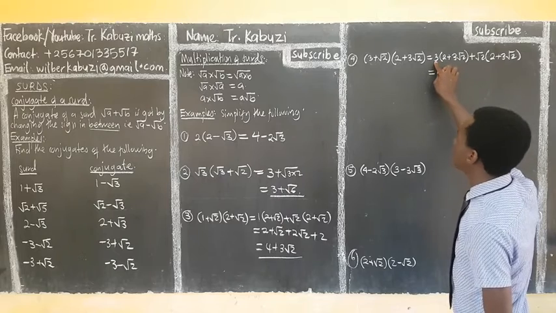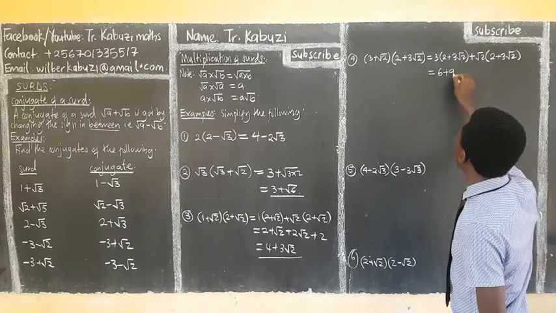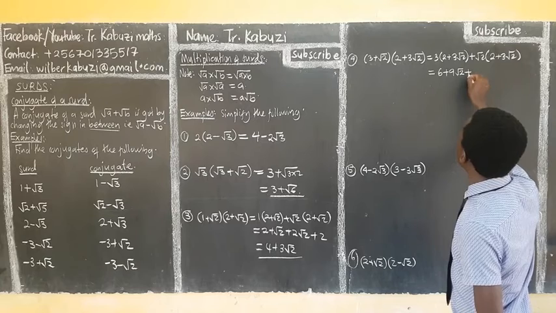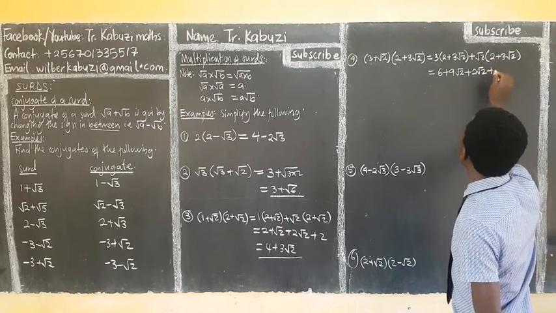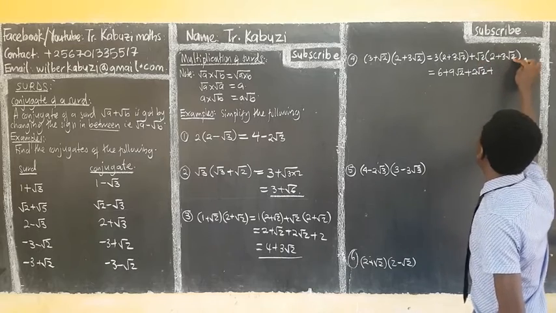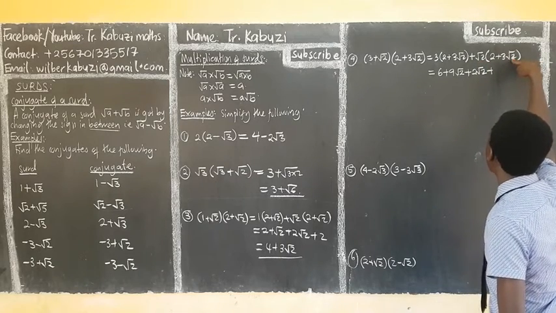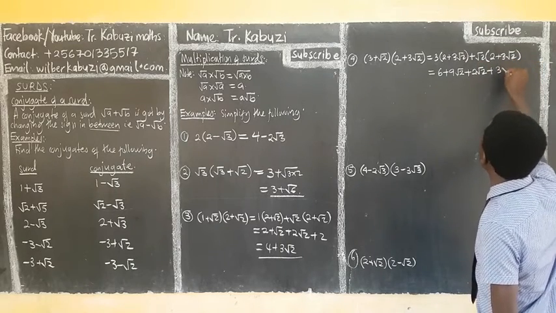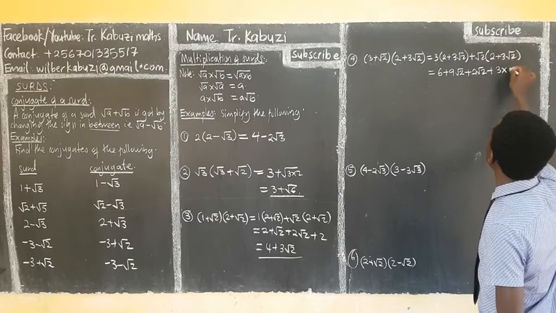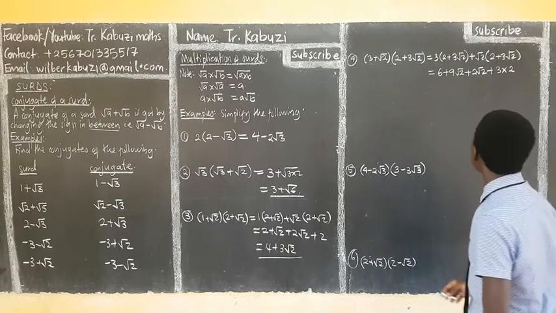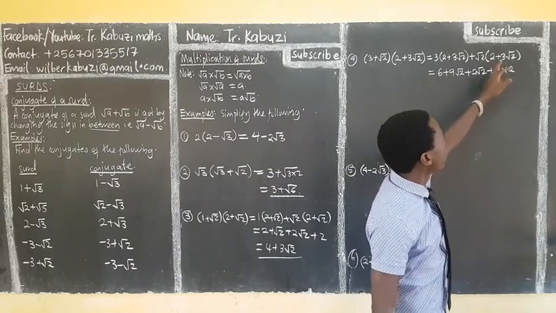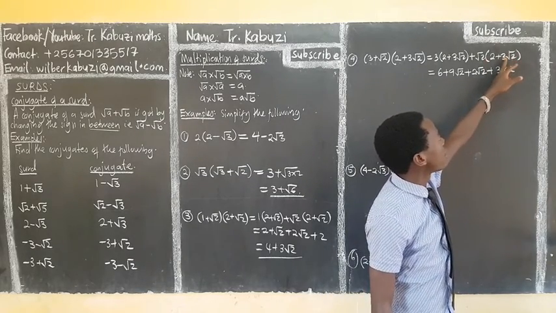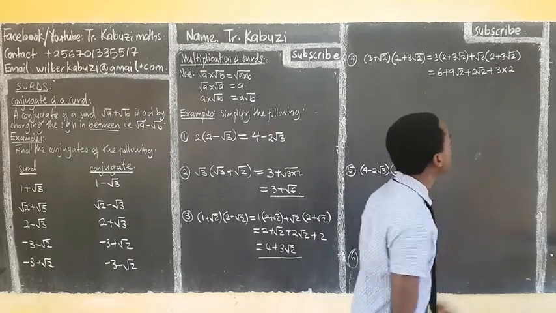So this times this you get 9 root 2. Then plus 2 times this you get 2 root 2. Then plus root 2 times root 2, you get a 4. So here we have 3, then times root 2 times root 2, which is a 2. So whenever we have 2 surds, it will just get the surd multiplied with the surd. Then this coefficient is going to multiply by the result.